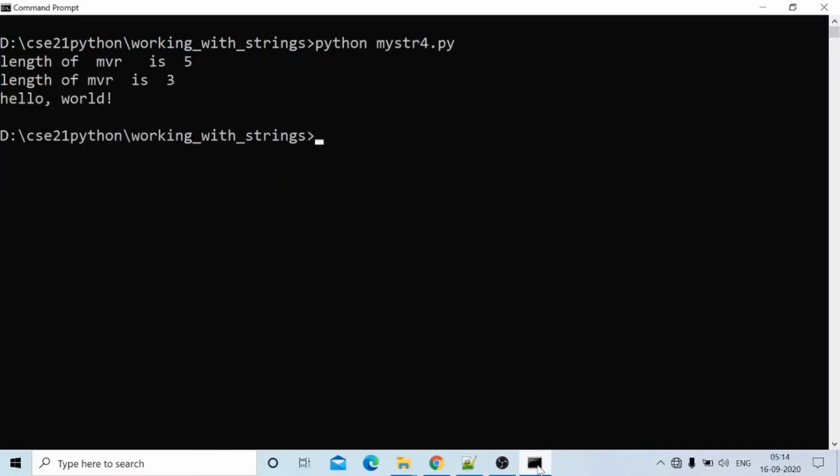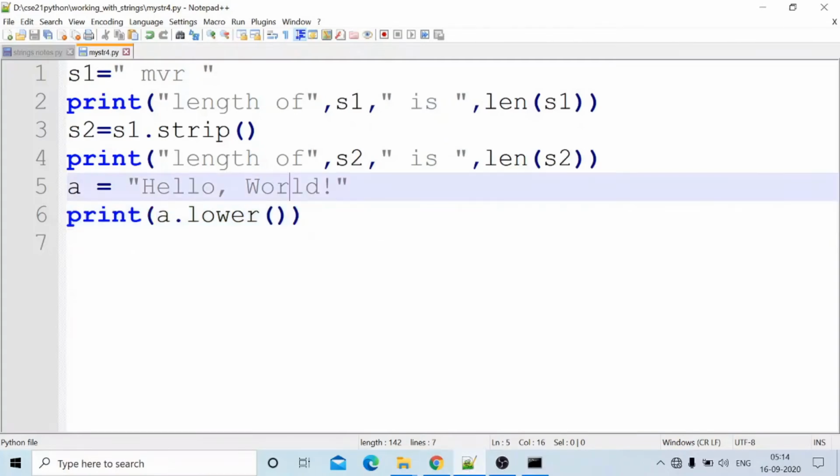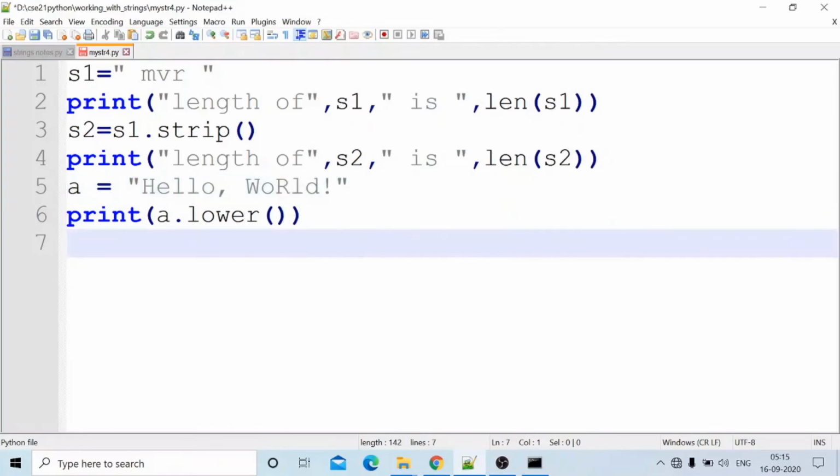Okay, hello world. Actually, within the given data, H is a capital letter. Observe here. H is a capital letter. W is a capital letter. Suppose R is also capital, then it will convert it to lowercase. All capital. Lower means whatever characters are available in that given string, all of them are converted to lower.